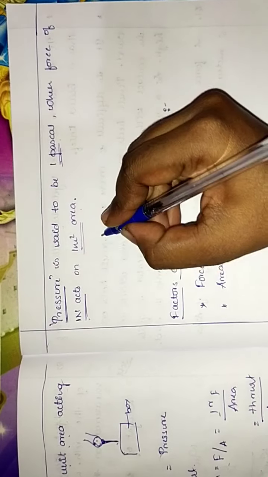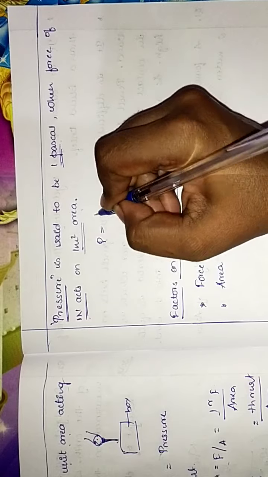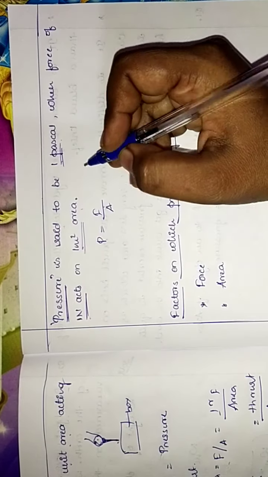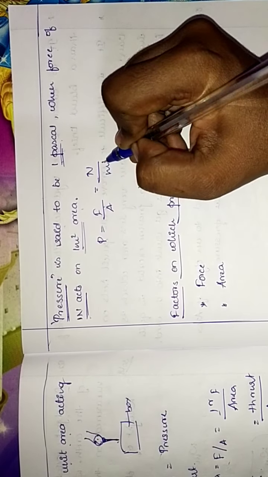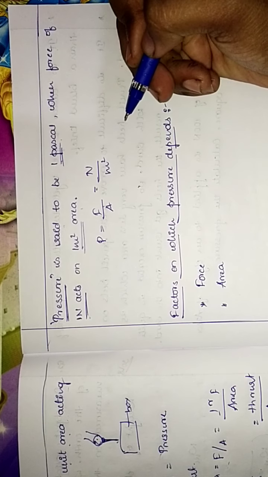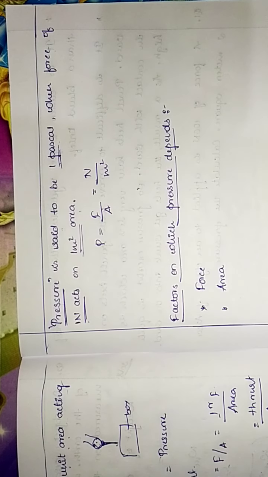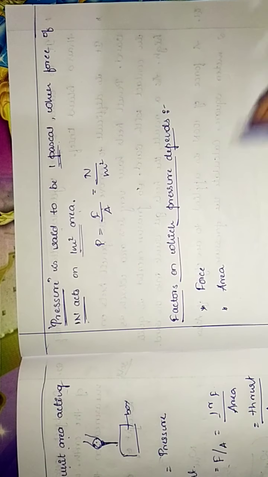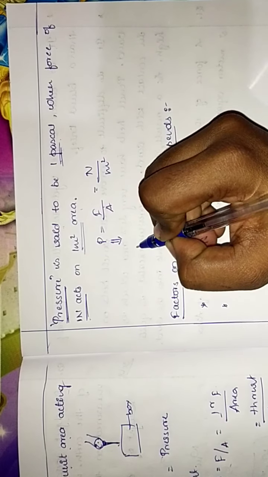So similarly we can take it as P is equal to, that is pressure is equal to force by area, isn't it? So that is equal to Newton by meter square, N by M square. So pressure is said to be 1 Pascal.